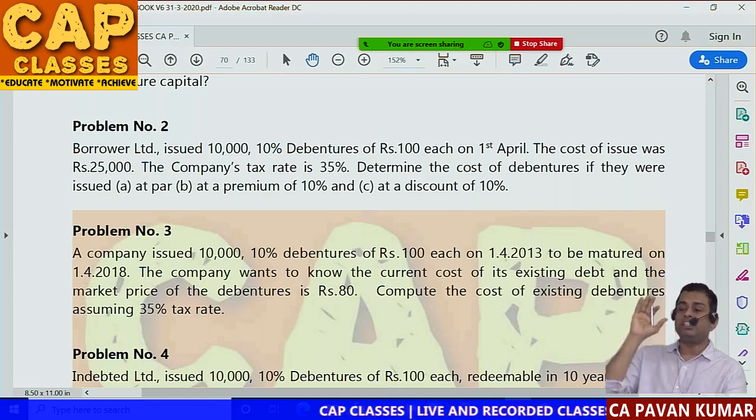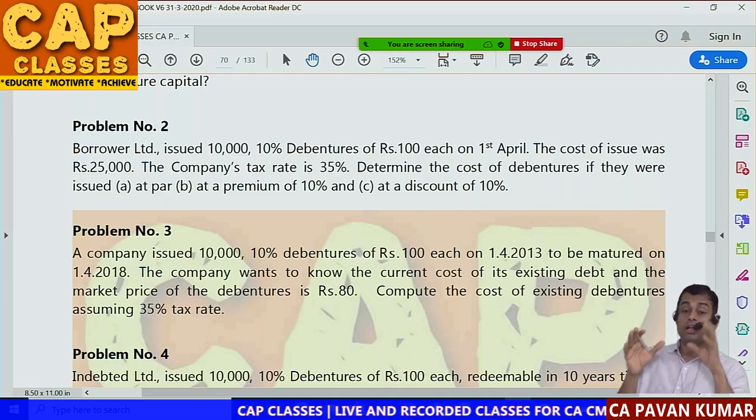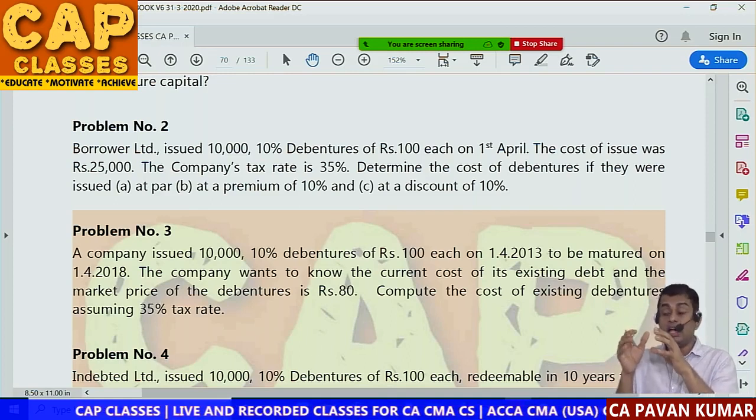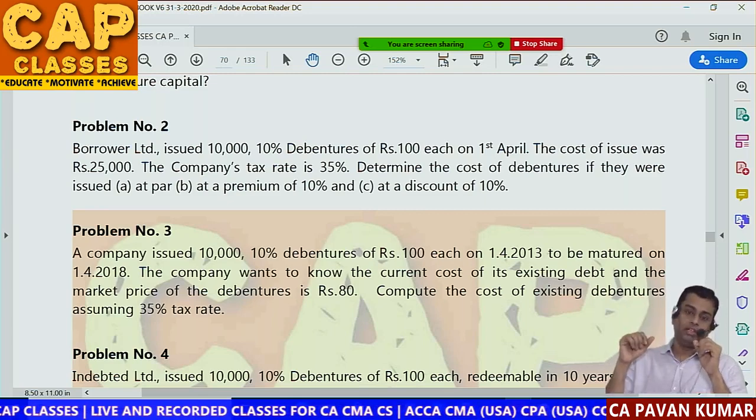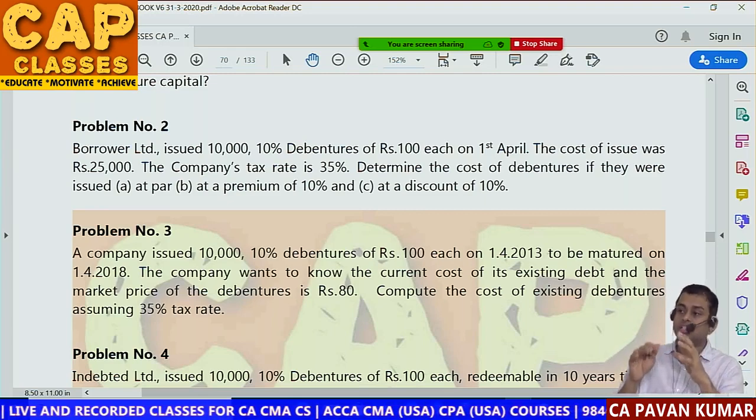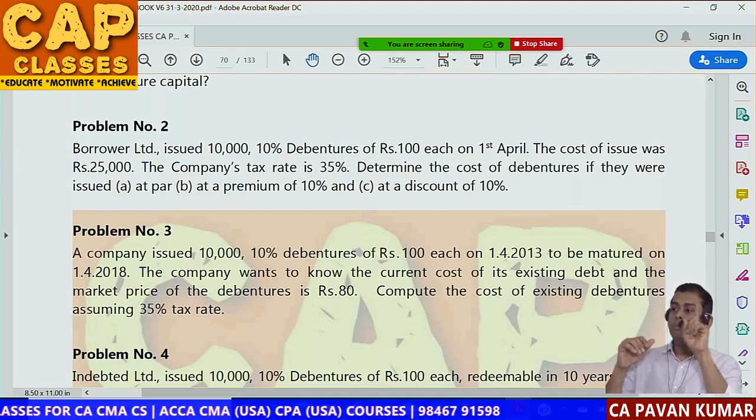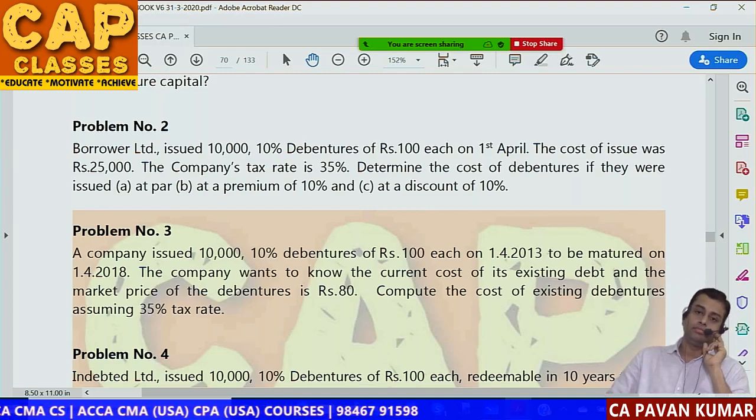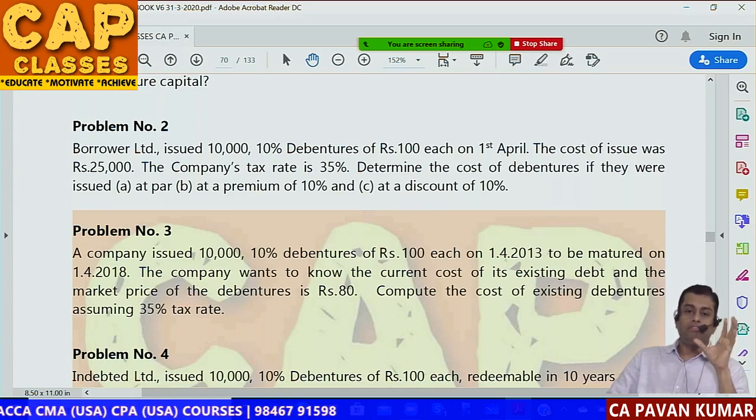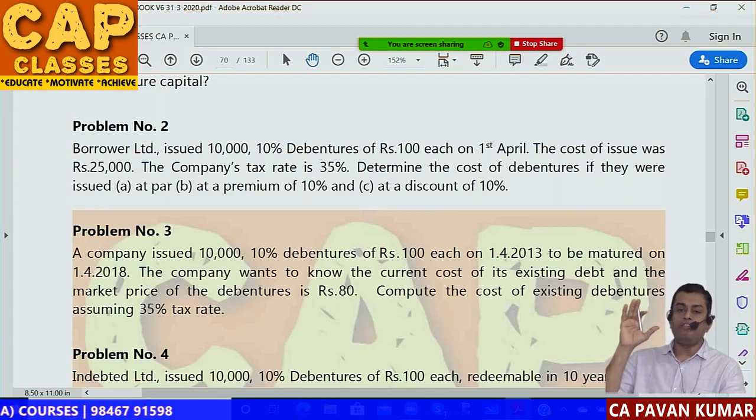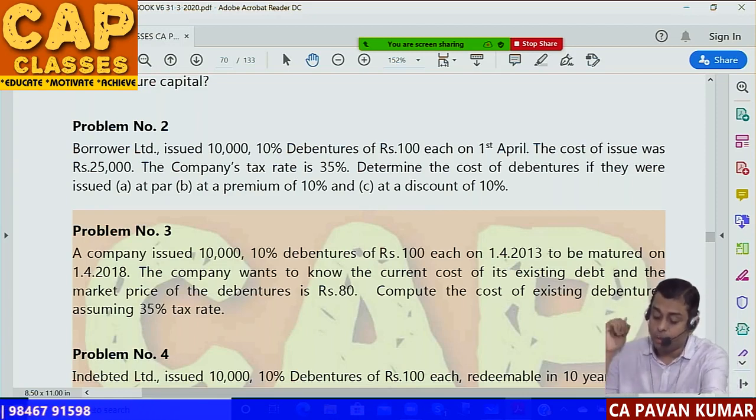Underline, issue expenses are there. Do you remember? Net proceeds is equal to gross proceeds minus issue expenses. So for 10,000 debentures, issue expenses is 25,000. Can you calculate and tell me per debenture how much? For 10,000 debentures, 25,000. Can I say per debenture it is 2 rupee 50 paise? Correct. Per debenture it is 2 rupee 50 paise.